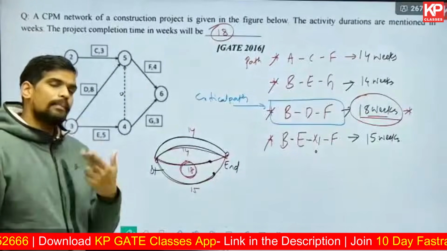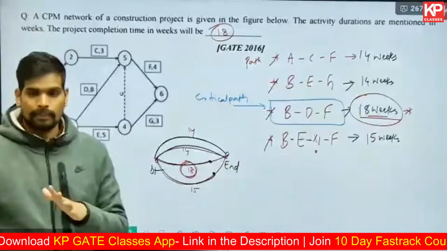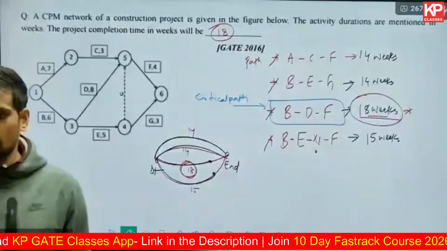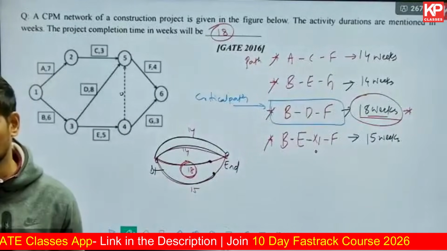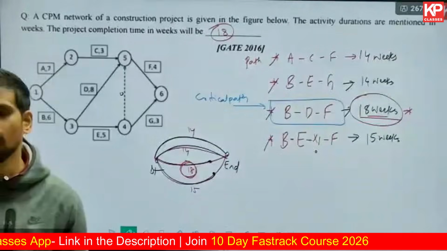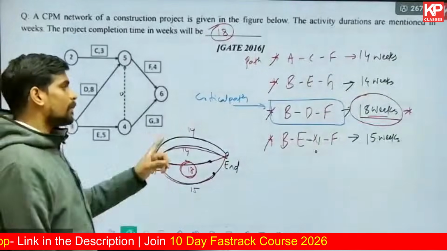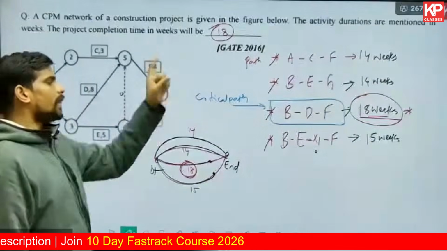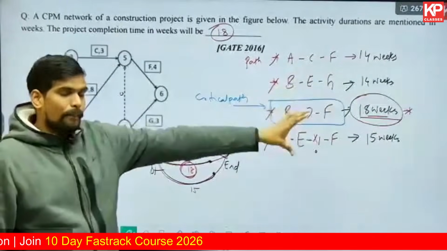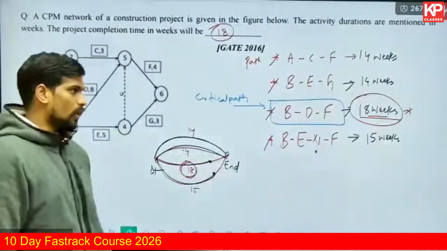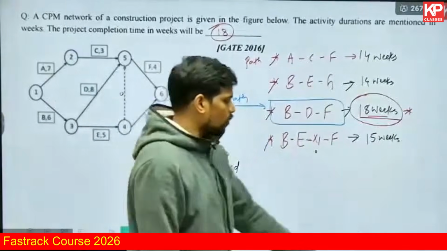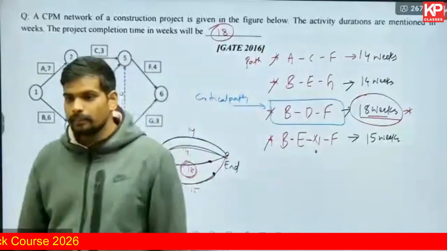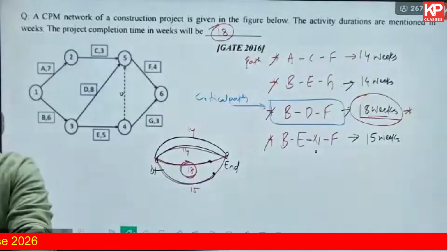Number two, critical paths can be more than one also. There can be multiple critical paths in a network. Is it the maximum time in the answer every time? Absolutely yes. The maximum path length. Basically, the project completion time will always be the path which has the largest duration. That is always taken as the project completion time. Is that clear? Anyone having any doubt?